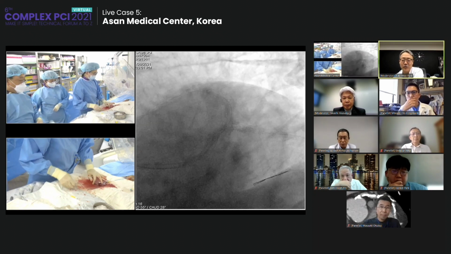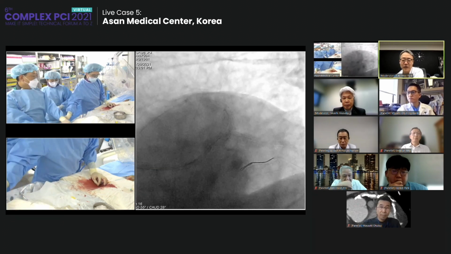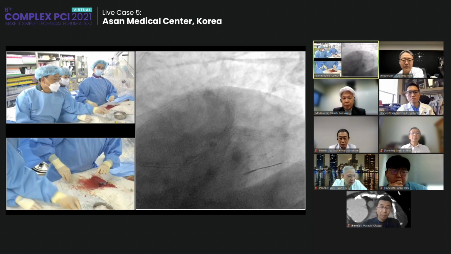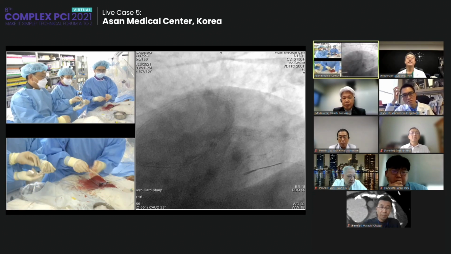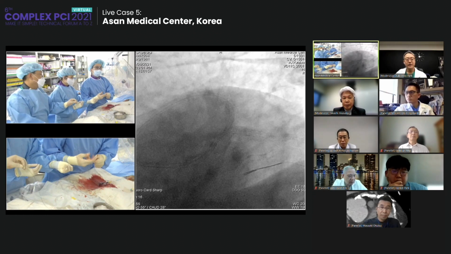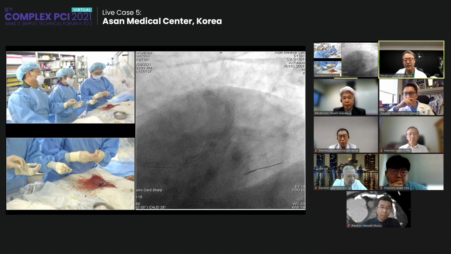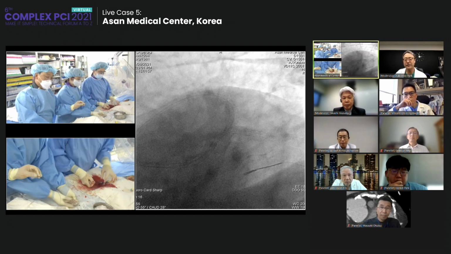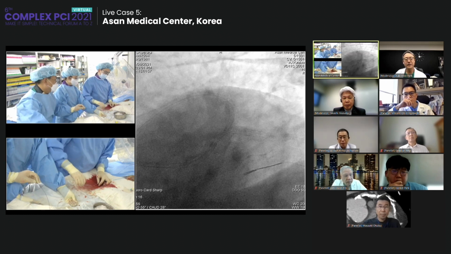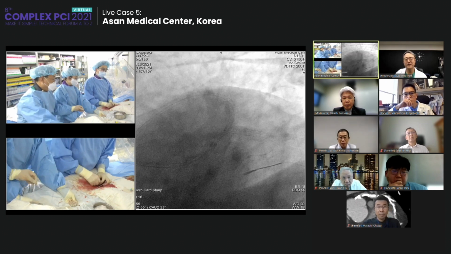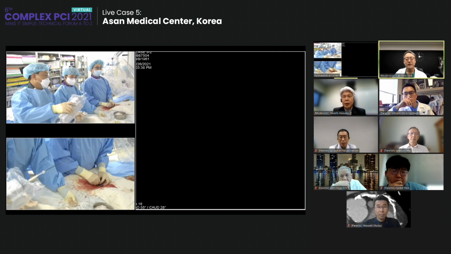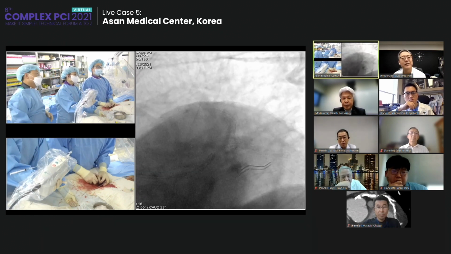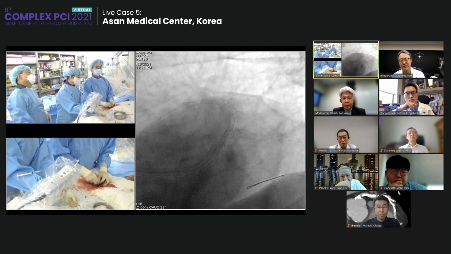And then what is the next step? You're gonna do the kissing balloon dilation, or shall we check OCT again for the panels and the audience? Okay, got it. Let's see the change after cutting balloon. That would be very educational for this case. Okay, great. If it is fully dilated, then we can apply the kissing and then DB kissing for this patient.